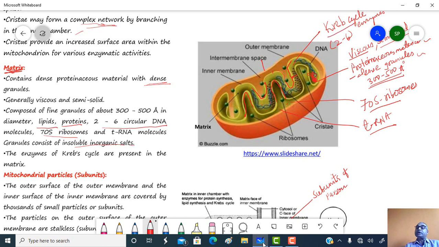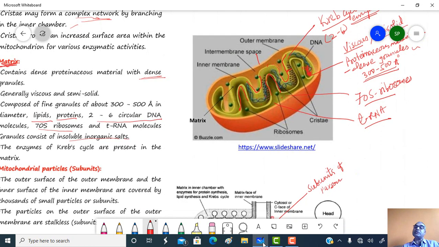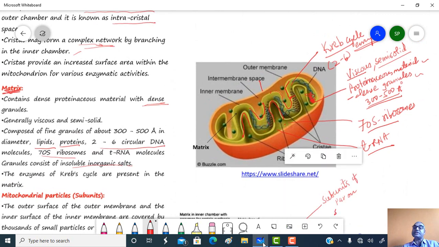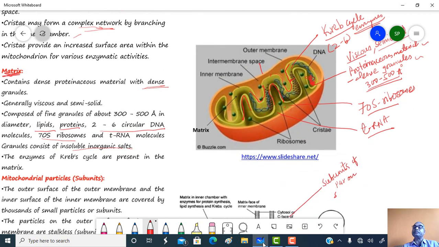The most important one: the Krebs cycle, which is present in respiration. The enzymes essential for the Krebs cycle are present in the region of the matrix.